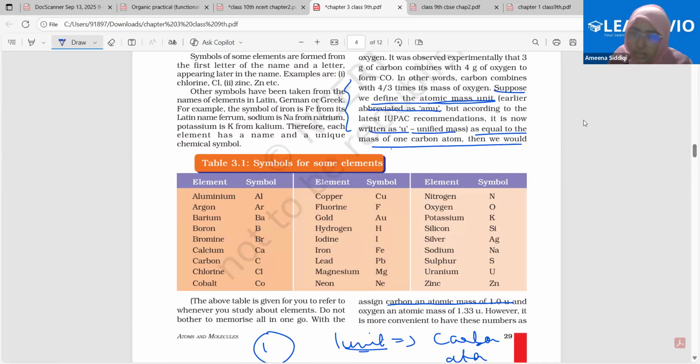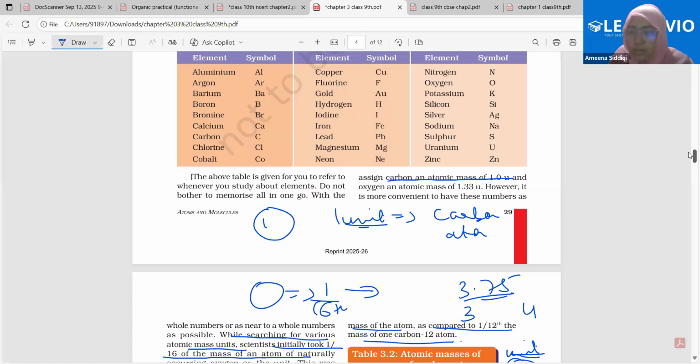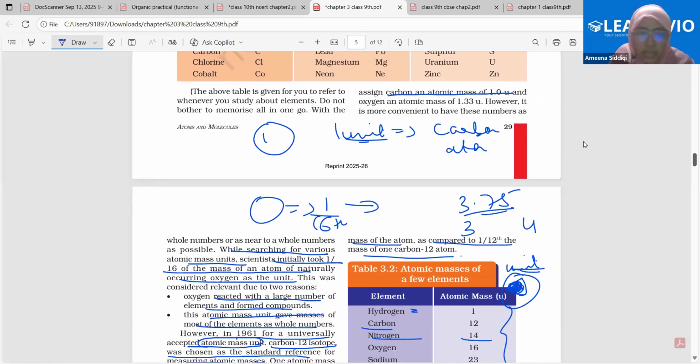From the historical developments to what we use for the standard unit right now. Everything has been clear. The unit now is U. Please know that earlier it was AMU, but now it is U. And what's the full form for U? Unified mass. Clear?